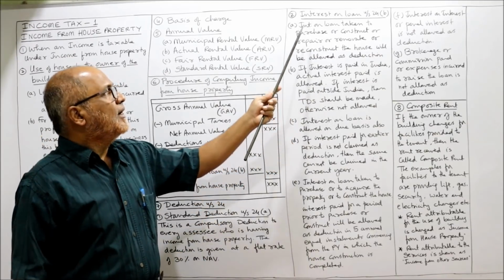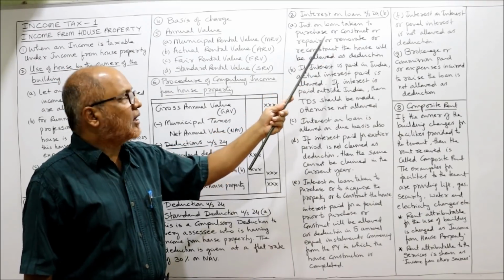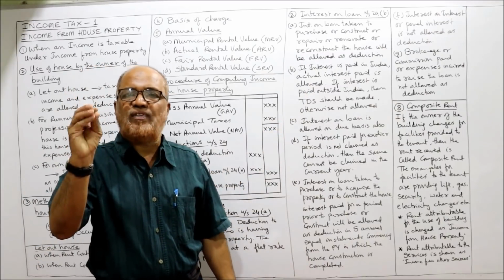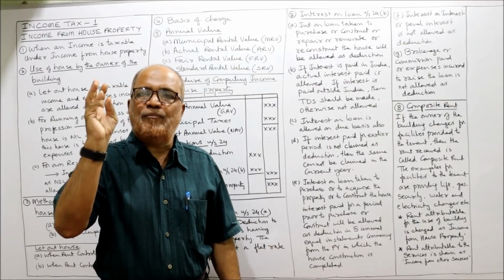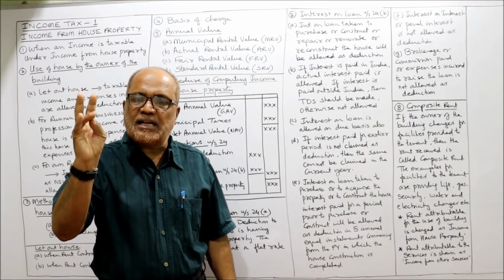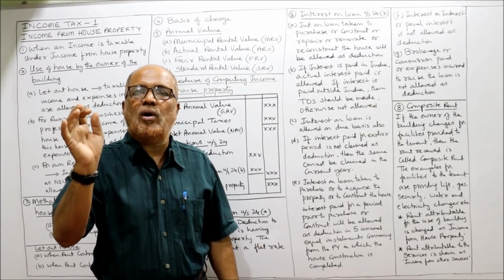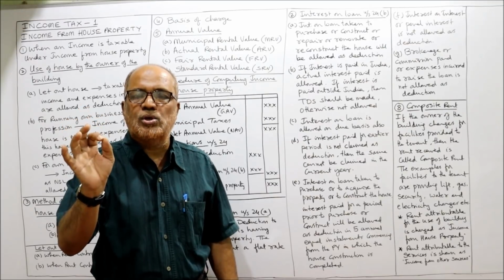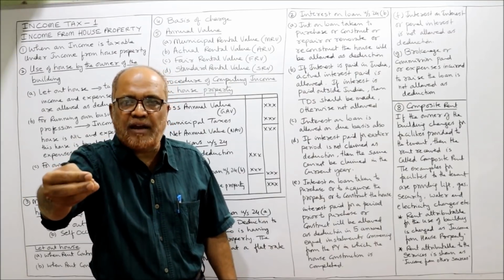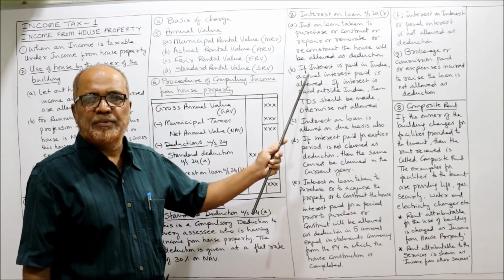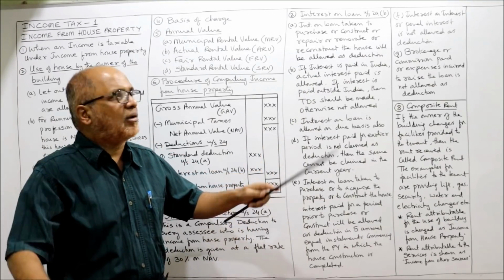So, concentrate here. Interest on loan taken to purchase or construct or repair or renovate or reconstruct. Remember these 5 points. That means loan taken for the purpose of purchasing the house, constructing the house, repairing the house, renovating the house, or reconstructing the house. Only for these 5 purposes, if loan is taken and interest is paid, then it will be allowed as deduction. Apart from these 5 purposes, if loan is taken for any other purpose, it is not allowed as deduction.